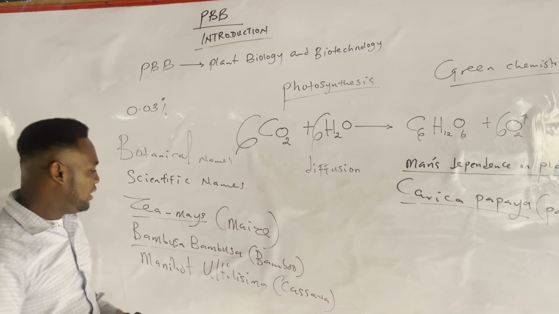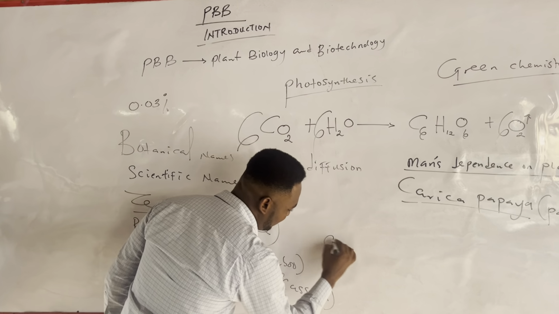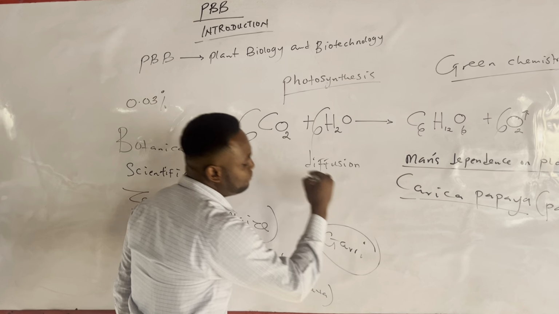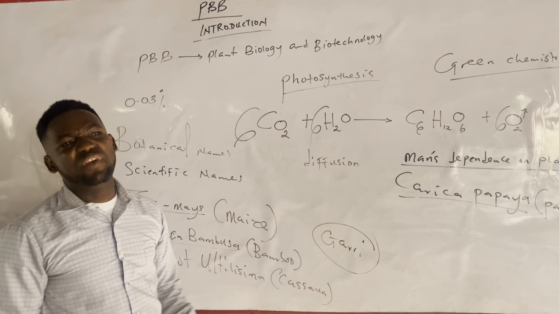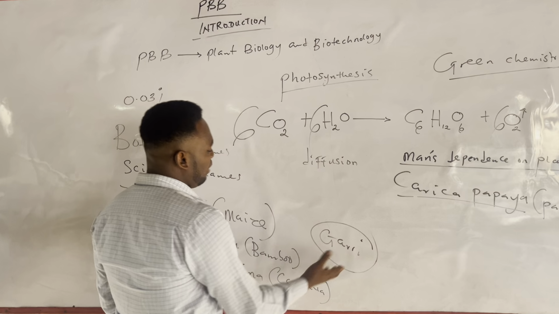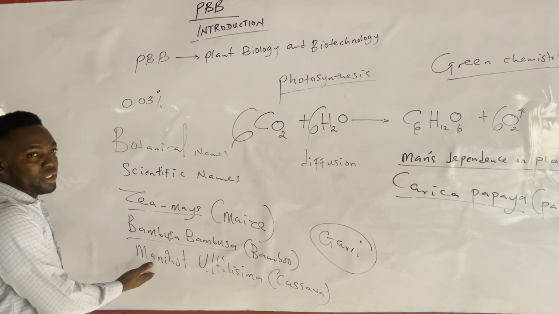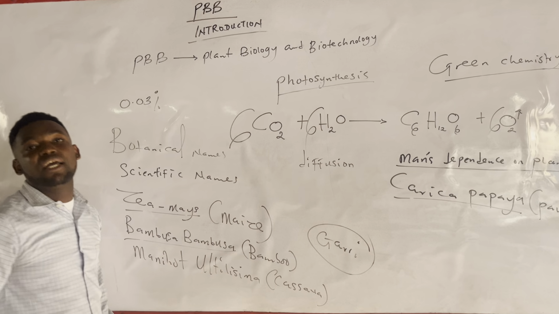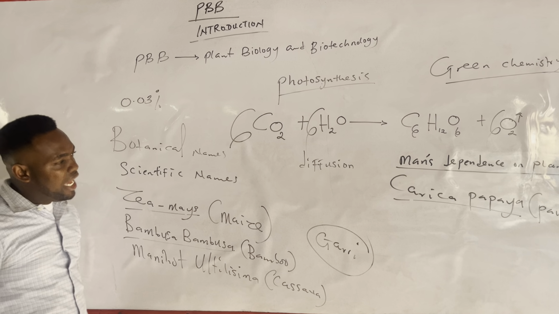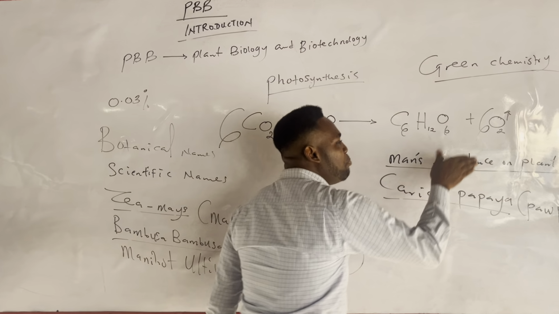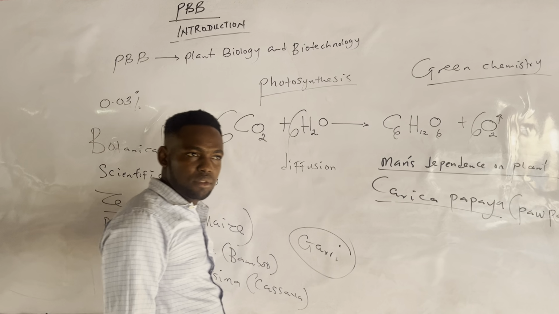We know gari, the one that here in Africa they call gari. Gari is called cassava flakes. This is a common name, even here in Nigeria, we know it to be gari. So it is made from what? Manihot utilissima, which is what? Cassava. And now you see that man depends on plants for survival.